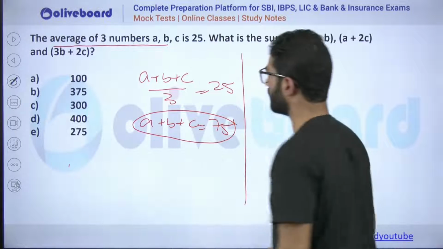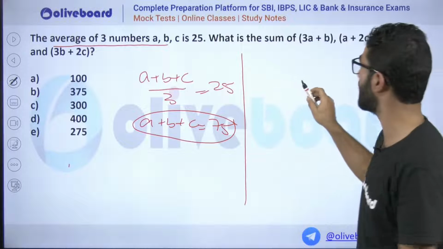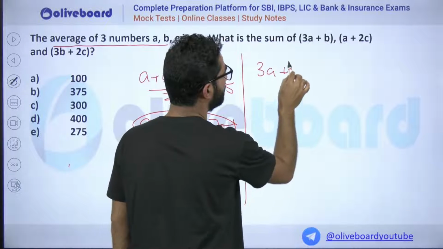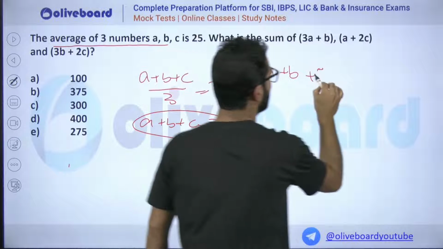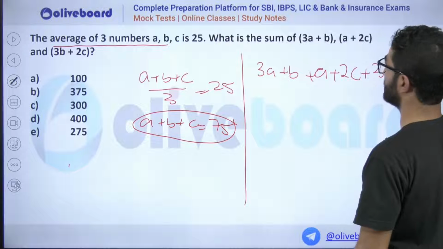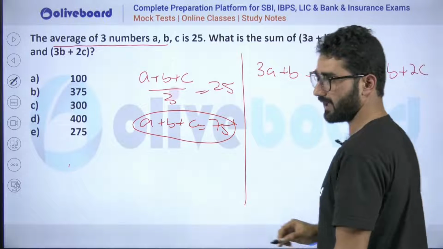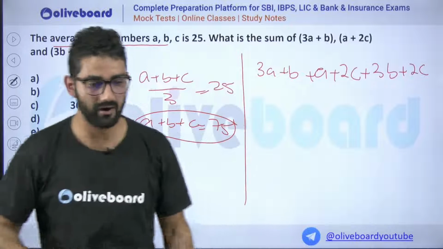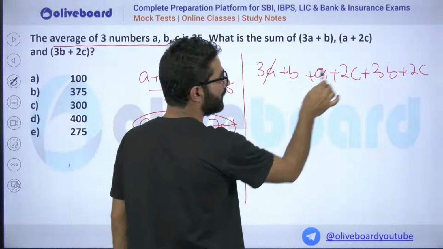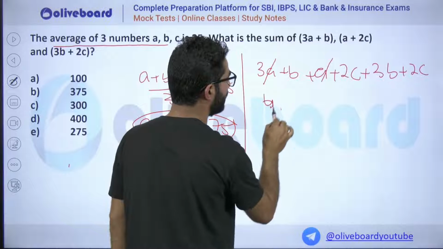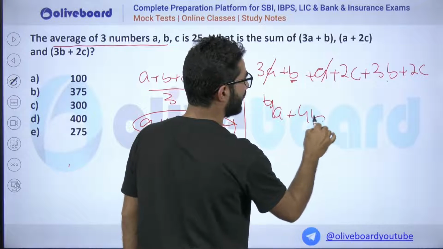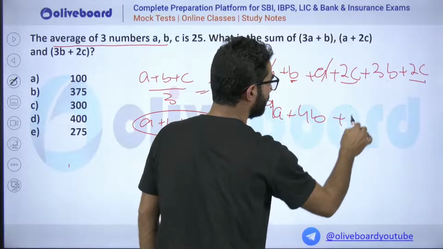Now what I have to calculate is the sum of this, which is 3A plus B, plus A plus 2C, plus 2B plus 2C. Arranging with A on one side and B on the other, A is 4A, B is 1B plus 3B which is 4B, and 2C and 2C is 4C.